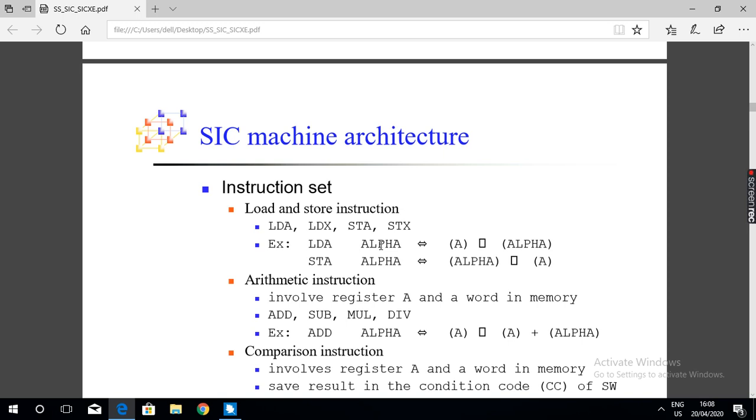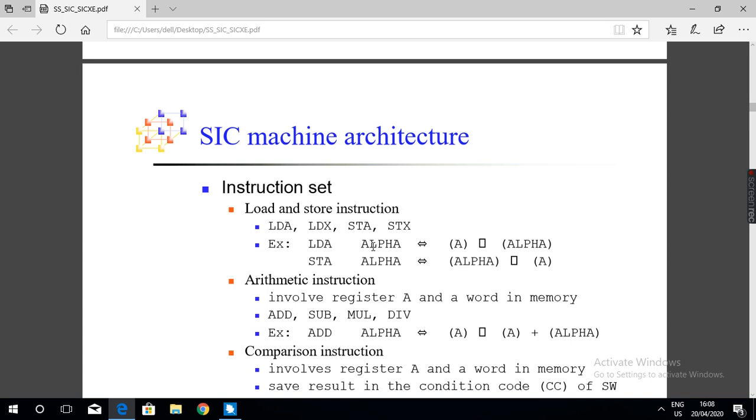So the integer data is stored in 1400, 1401, 1402. Each integer data occupies 3 bytes. So the data stored in memory locations 1400, 1401, 1402 will be stored in the accumulator. This is an example of direct addressing mode. Understood? Load the content of the memory location to the accumulator.